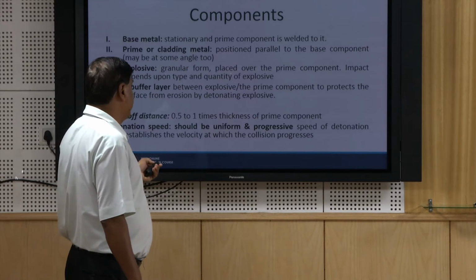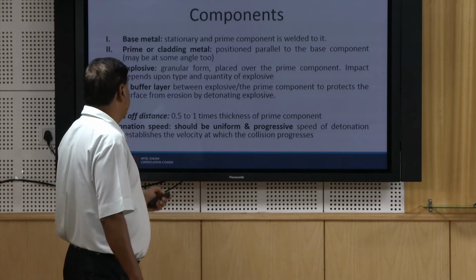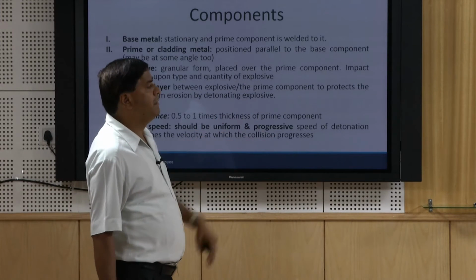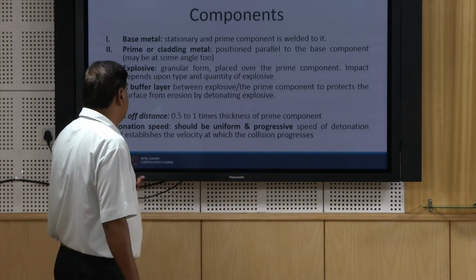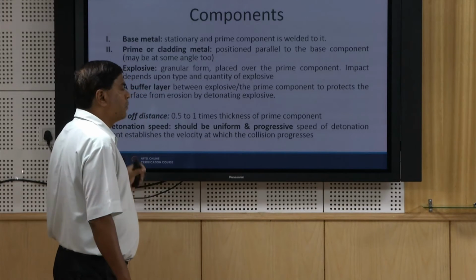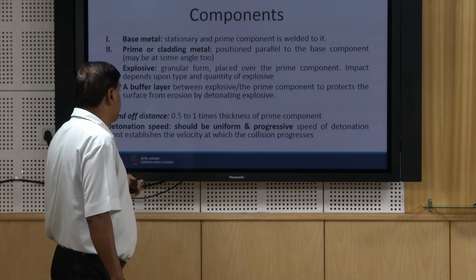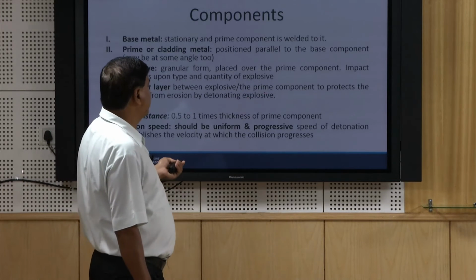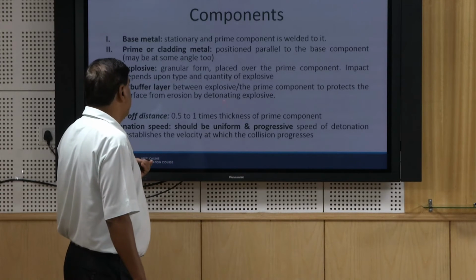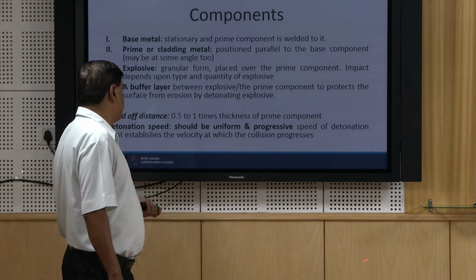So, explosive in granular form is placed over the prime component, and the impact magnitude with which the prime component will be impacting the surface of the base metal will depend upon the kind of explosive being used and the quantity of the explosive being used. And the buffer layer sometimes is placed between the prime component and explosive to protect it from erosion when the explosives detonate.